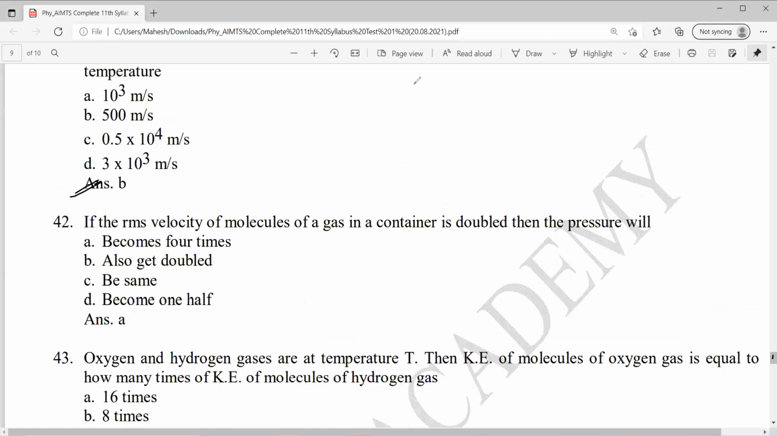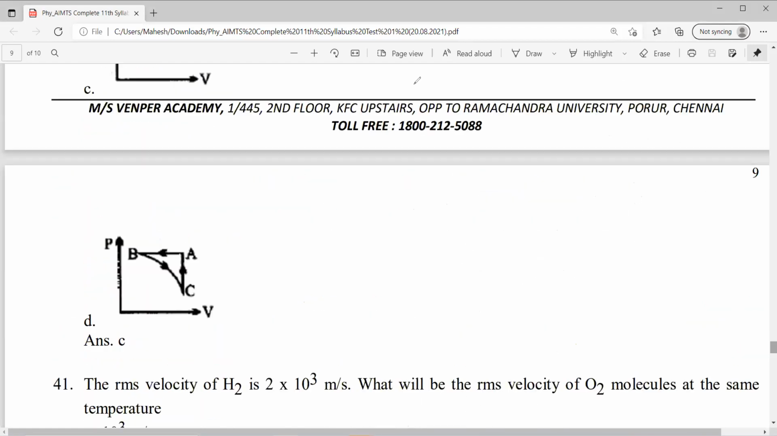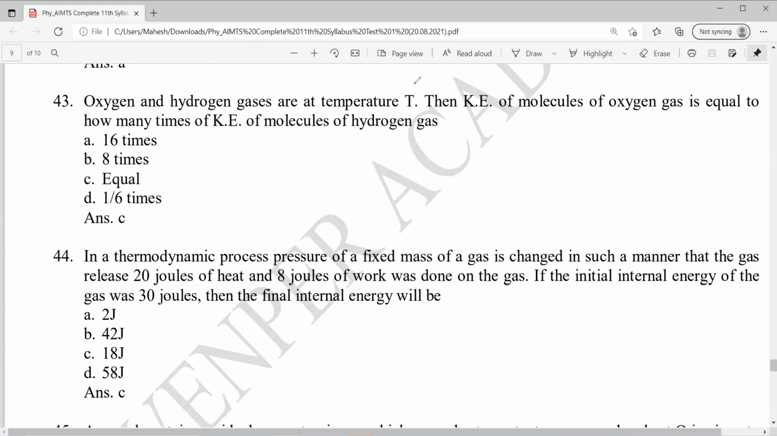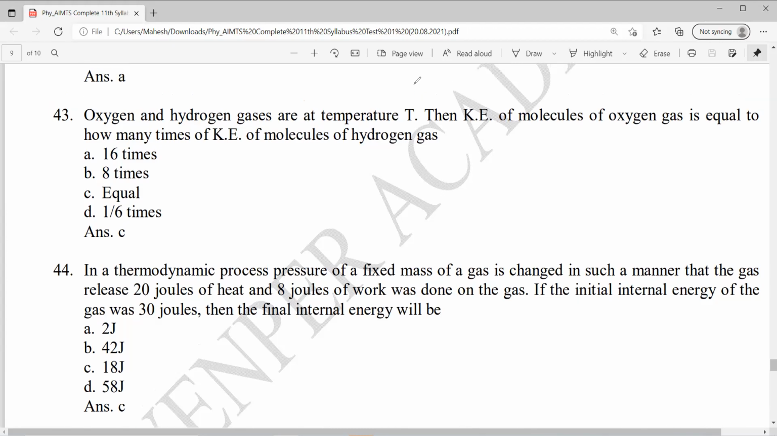Question 43. Oxygen and hydrogen gas are at temperature T. Then the kinetic energy of a molecule of oxygen gas is equal to how many times the kinetic energy of a molecule of hydrogen gas? Same temperature, right? And both are diatomic gas. I want kinetic energy. So this becomes equal, same temperature, right? So it becomes equal.